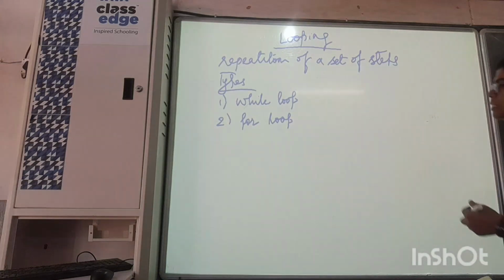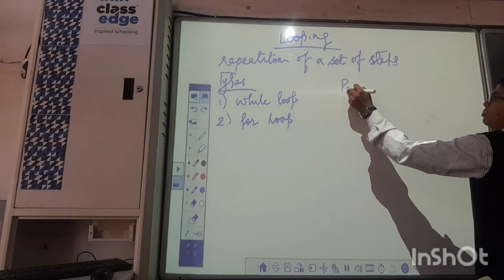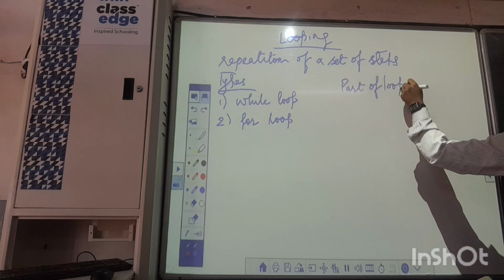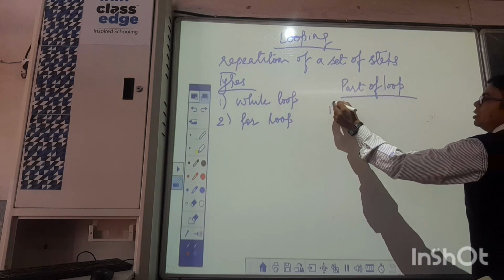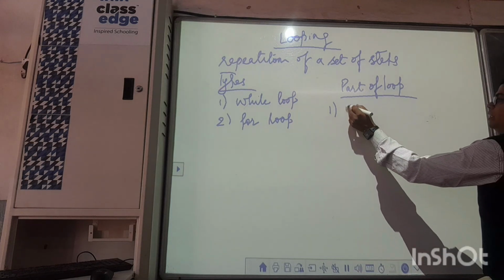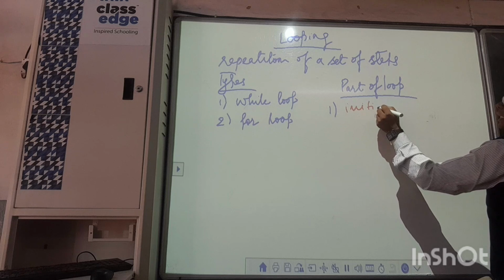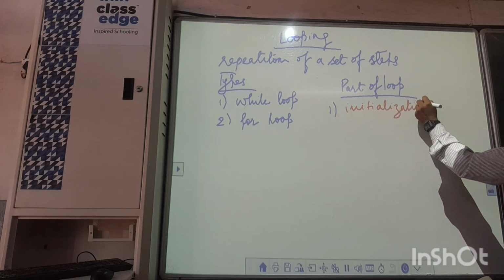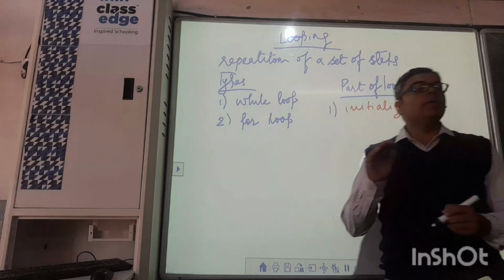Next, we can just discuss the parts of a loop. Any loop will have how many parts? Three parts. What is the first part? Yes, the very first part is known as initialization. Initialization means the beginning point, where to begin from.